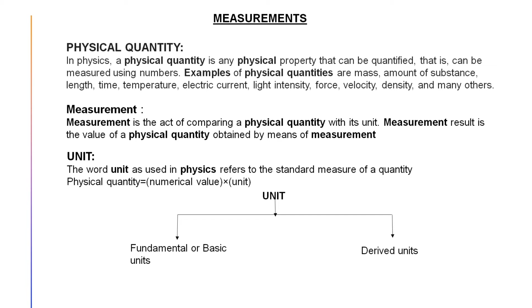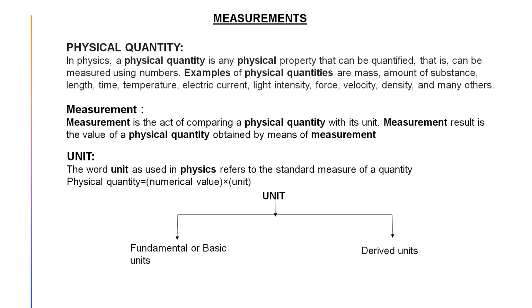These are known as fundamental units, just like mass, length, time. To represent these units, we don't need any help of any other unit. We don't need the help of a unit of length to measure mass. We don't need the help of a unit of time to measure length. That's why these are known as fundamental units.